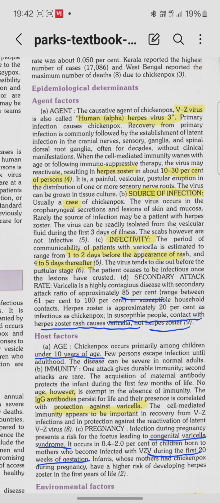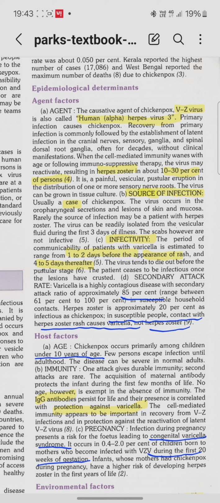Now, what is the infectivity? That is the period of communicability of patients with varicella. If you get varicella, how long can it be spread to another person? That is 1 to 2 days before the appearance of rash, and 4 to 5 days thereafter.